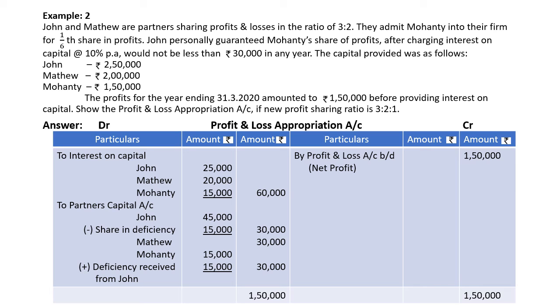Now John has to sacrifice to Mohanty. So 45,000 minus share in deficiency 15,000, outer column 30,000, and Mohanty will receive the guaranteed amount from John, 15,000. So we have to add 15,000 to Mohanty's amount 15,000. So the total amount is 30,000. So in this way we have to calculate guarantee amount.